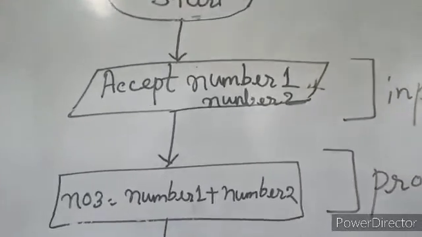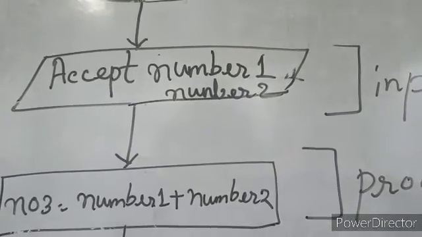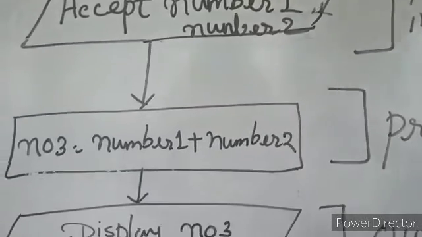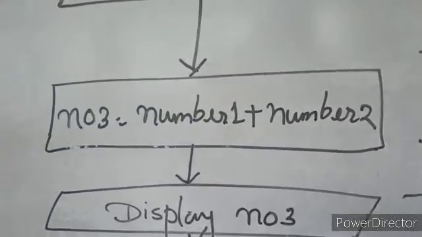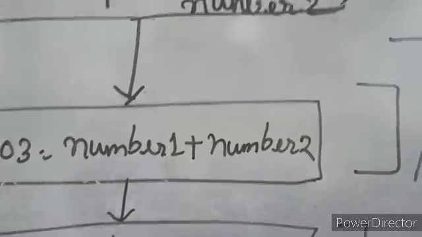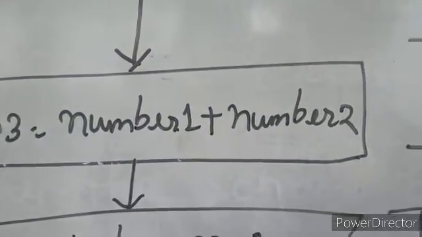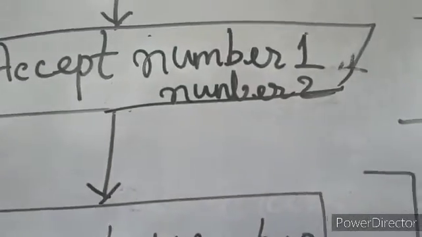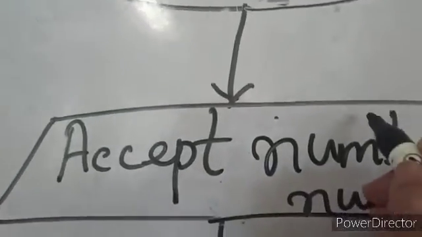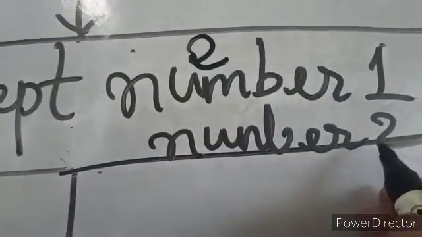So if it is a program with 2 numbers, how will it be? You have started the program, accept number 1, suppose 2, number 2, suppose 3. So accept 2 and 3. Then there is another variable or a space. Variable means a box where I will store the result. So which numbers have I taken? 2 and 3. So here it will be 2 plus 3. I am writing here, suppose, accept 2, number 2, suppose 3.